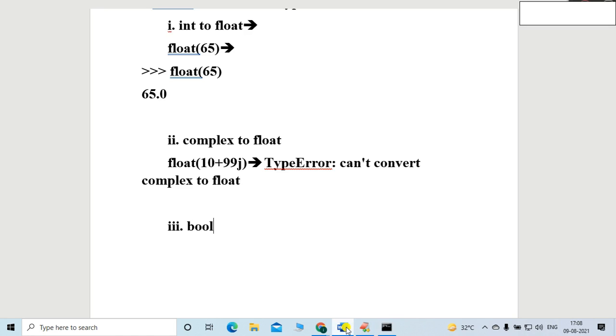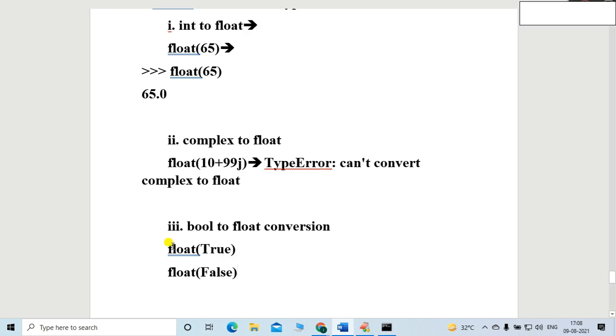Now, bool to float conversion. Is it possible or not possible? Let me cross check. So float is our function, friend. Inside this float, what are the boolean values? True, friends, it is a boolean value, perfect. Then another boolean value; there are two boolean values, true and false. So we'll mention our function float and inside that we will provide false. Let me cross check what will happen.